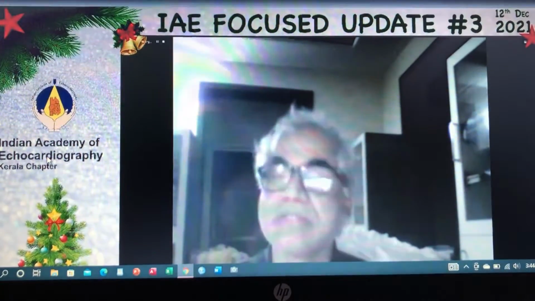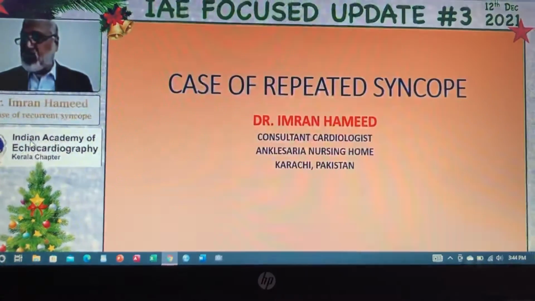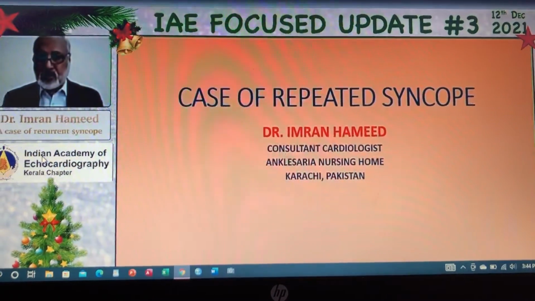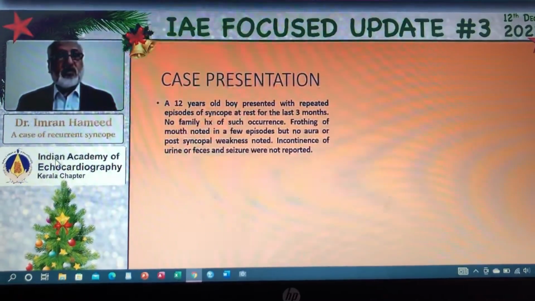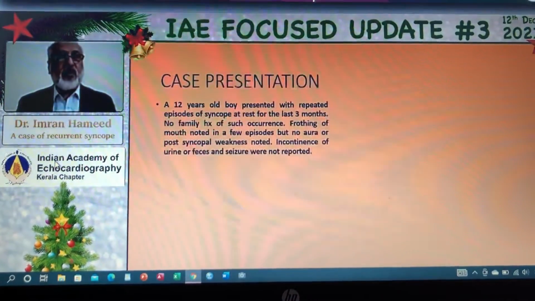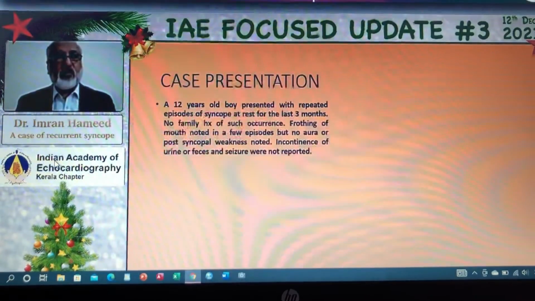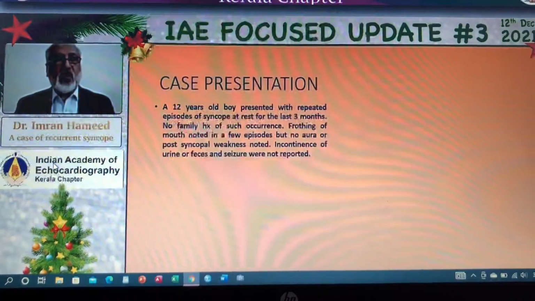Second case. Good morning, and thanks to the Indian Academy of Echocardiography, Kerala chapter, for presenting a case of repeated syncope. This 12-year-old boy presented with repeated episodes of syncope at rest for the last 3 months. No family history, nothing of mark noted in a few episodes, but no aura or post-syncopal weakness.